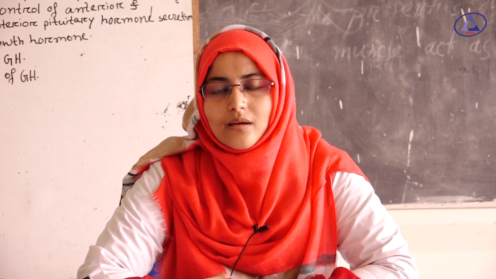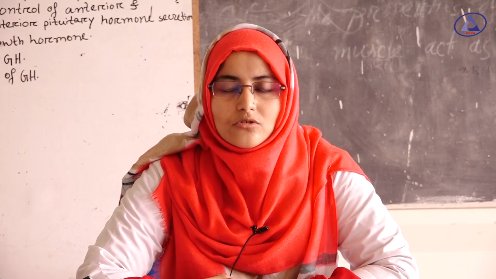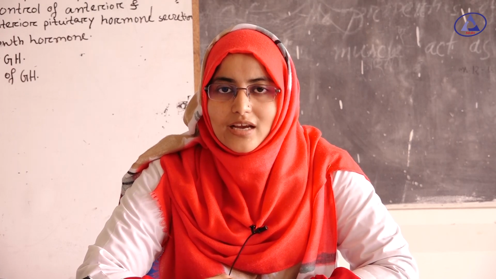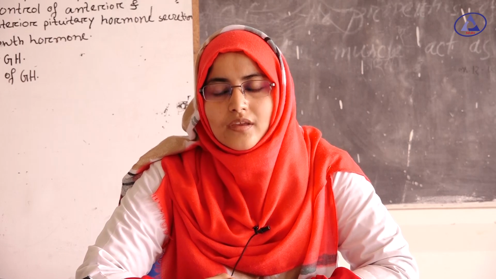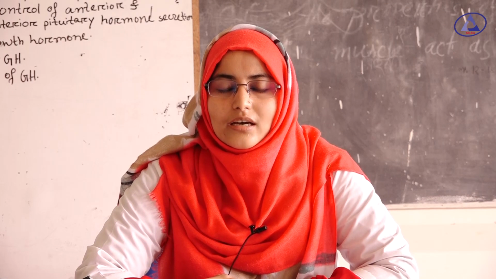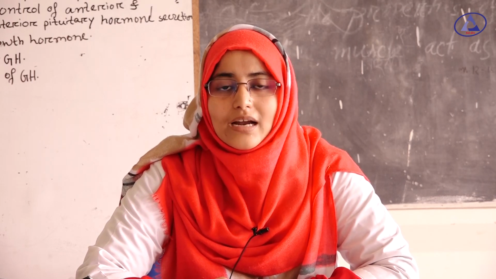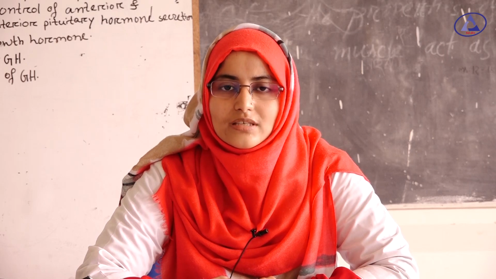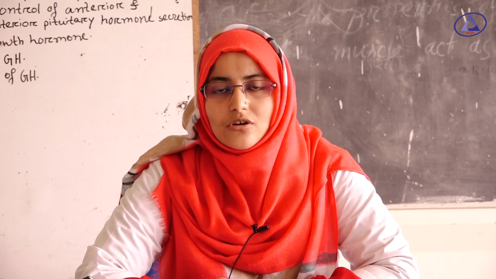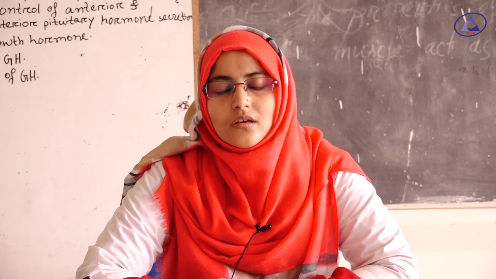Now I will discuss the hypofunction of growth hormone. When growth hormone secretion is reduced in childhood, it causes dwarfism. Dwarfism is characterized by short stature, and proportional growth of the soft tissue and skeleton occurs, but the growth is very slow. And hypersecretion of growth hormone causes giantism and acromegaly.